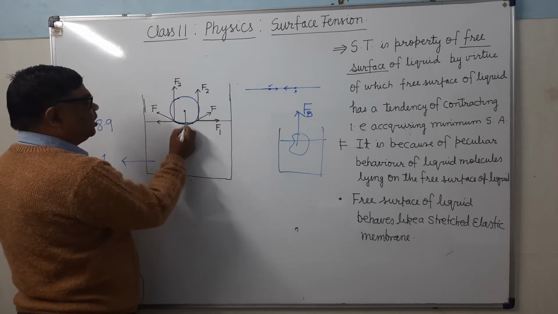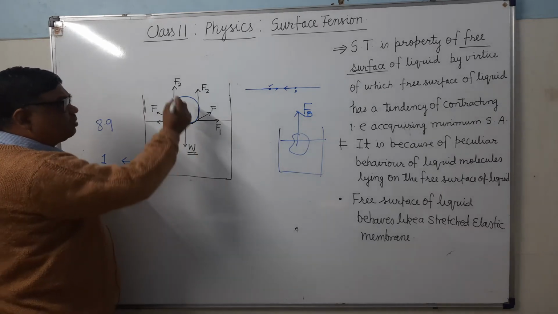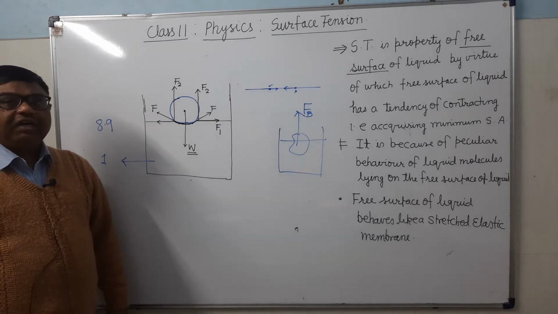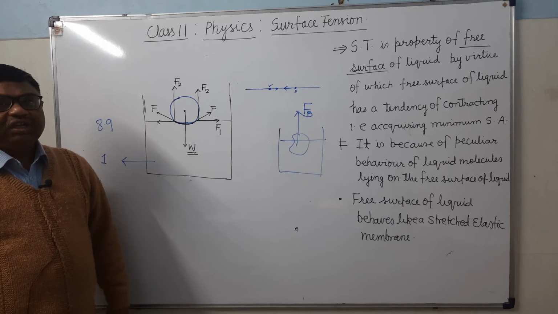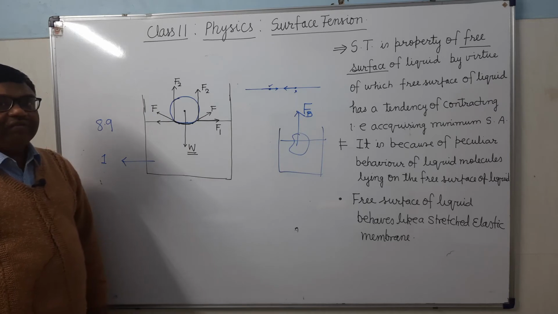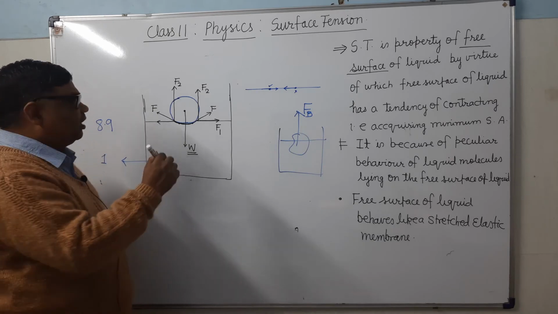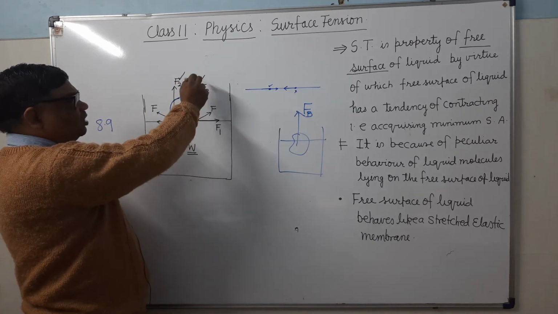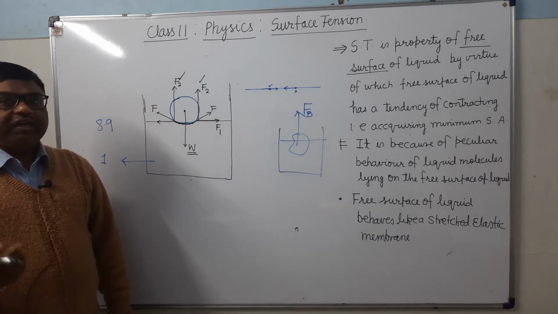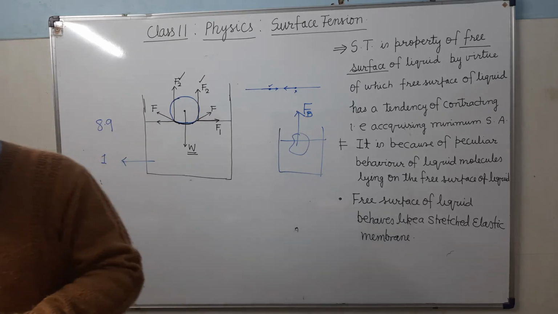Its weight is acting downward. What will happen? Weight will be balanced by the sum of these two forces, the components of surface tension force acting normal to the film. Because its weight will be very, very less. It is a very light needle. That's why the component of surface tension forces will balance the weight and it will keep on floating. It's clear? Now you can take some more examples of surface tension.